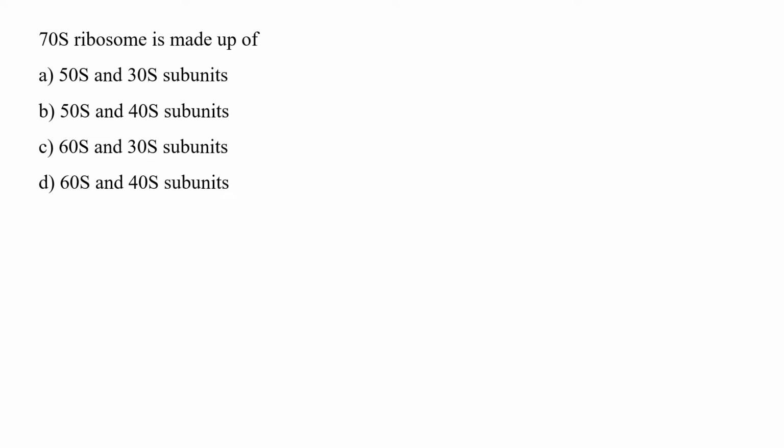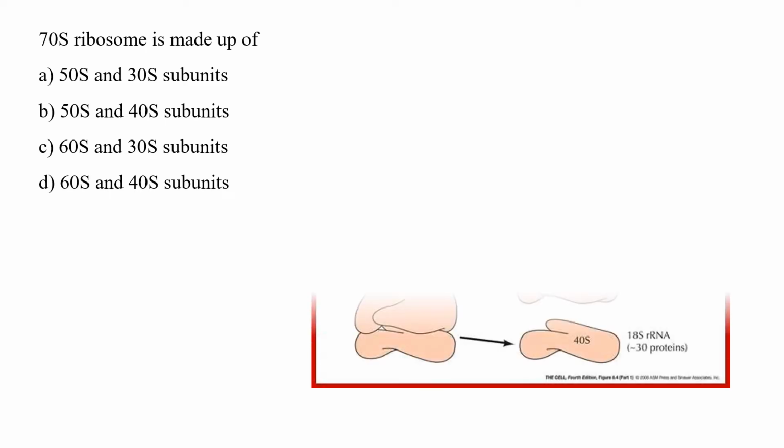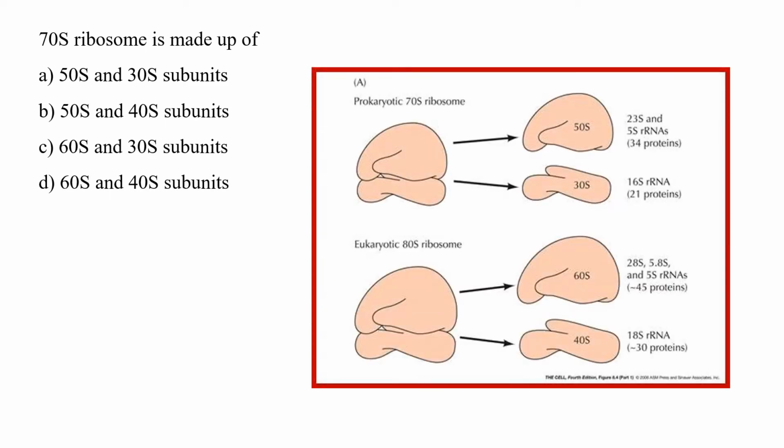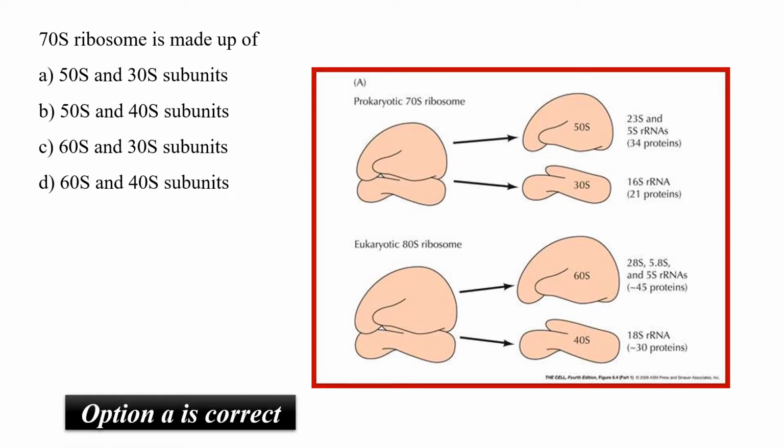70S ribosomes is made up of 50S and 30S subunit, 50S and 40S subunit, 60S and 30S subunit, or 60S and 40S subunit. A prokaryotic ribosome, which is 70S, is made up of two subunits, that is a large 50S subunit and a smaller 30S subunit, where each subunit consists of one or more ribosomal RNA molecules with specific proteins. So here option A has to be the correct answer.